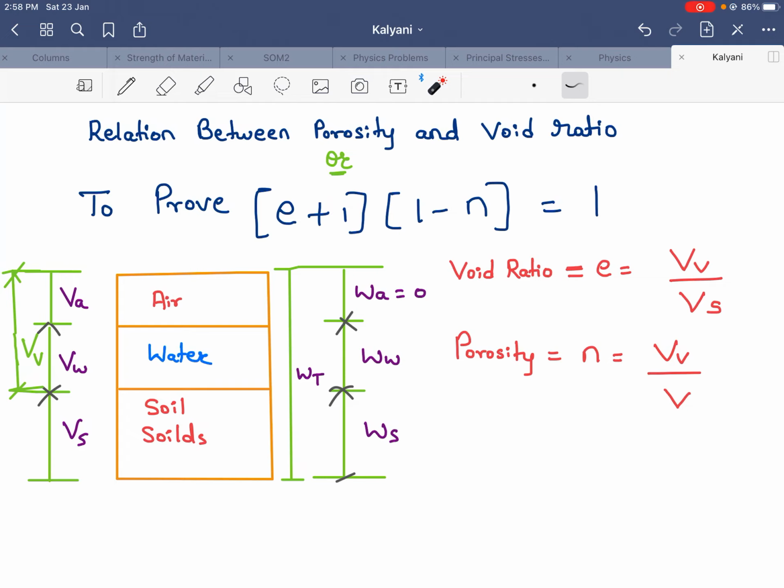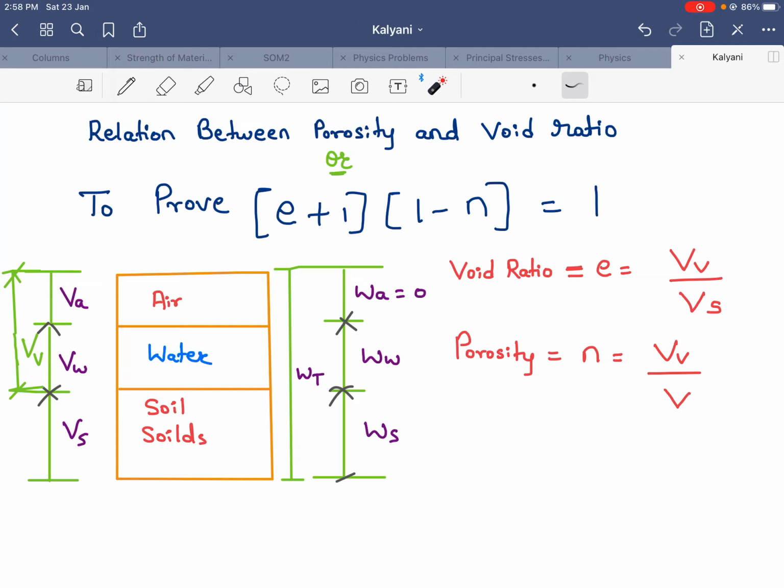Now, on the right hand side, these are the weight terms. On the left hand side, these are the volume terms. You can see this is VA, that is volume of air, volume of water, volume of soil solids. Similarly, WA, weight of air, weight of water, weight of soil solids. And this overall is the total weight. Here also, same, this is total volume. Now here volume of air and volume of water together is nothing but volume of voids, that is VV.